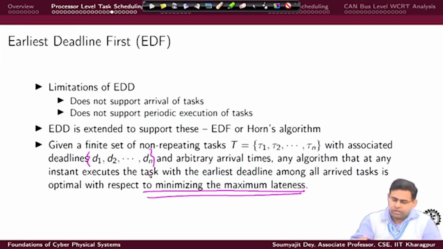Suppose now one new task instance arrives. So, your set of arrived tasks has changed. For this set of tasks you calculate what the deadlines are, and the one which has the earliest deadline you start executing it. So, that is how EDF will work.